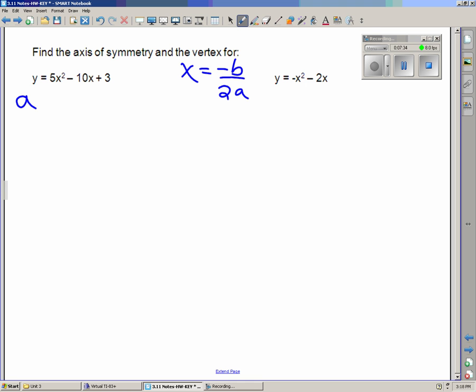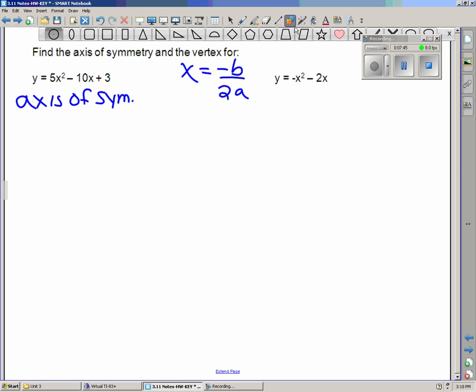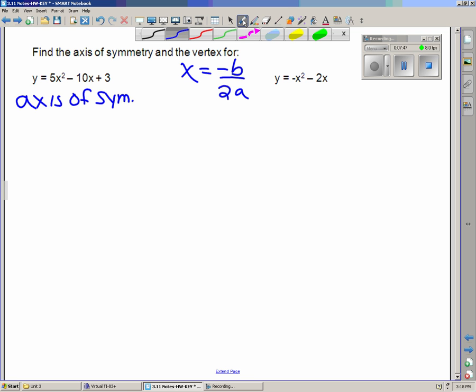So this is going to be axis of symmetry. I'm just going to abbreviate that there. If I look at my a and my b, I should realize that a attached to x squared is 5. B attached to x is negative 10. I'm going to write this off on the side.